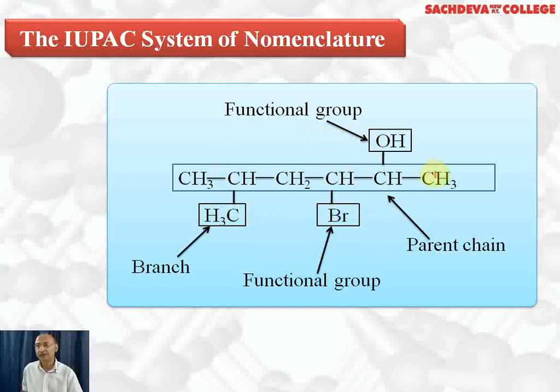So this compound, we will start counting from this side, 1, 2, 3, 4, 5, 6. So we'll be starting the rule. This compound will be named as 3-bromo, 5-methyl, and total carbon atoms are 6, and OH group is at second carbon, 2-hexanol. 3-bromo because at third position bromo group is attached, 5-methyl because fifth carbon is attached with methyl group, 2-hexanol because OH group is at second carbon and total carbon atoms are 6. So we have 3-bromo, 5-methyl, 2-hexanol, we can also call it hexane-2-ol.